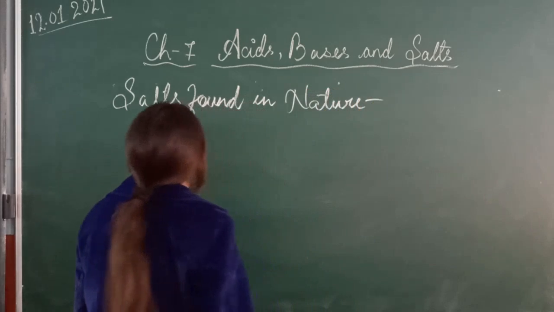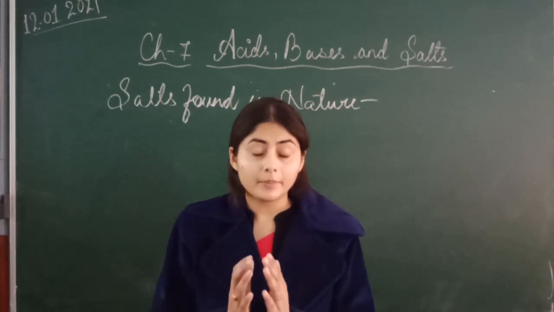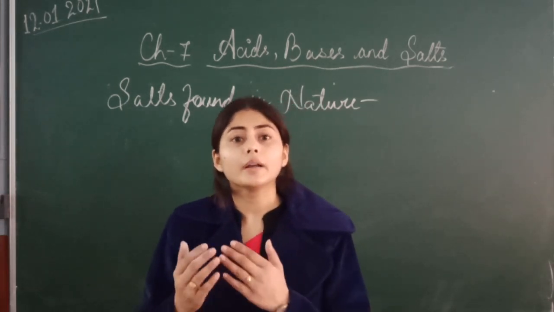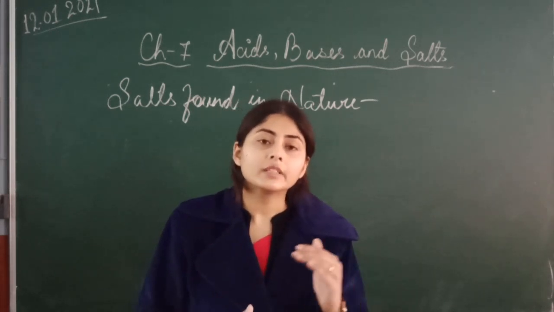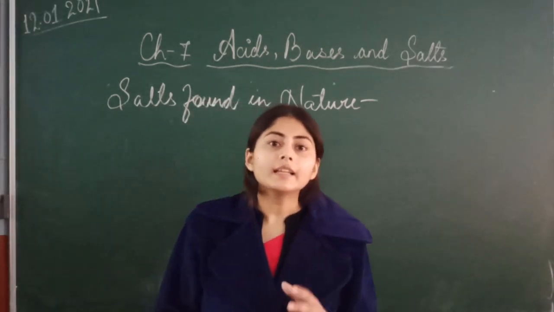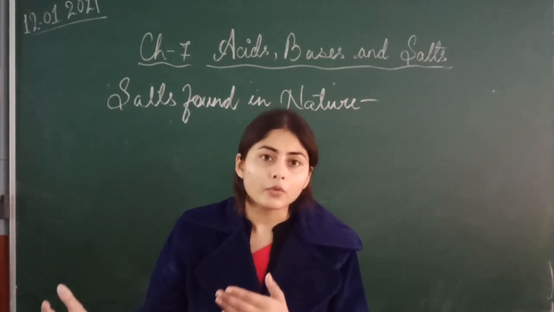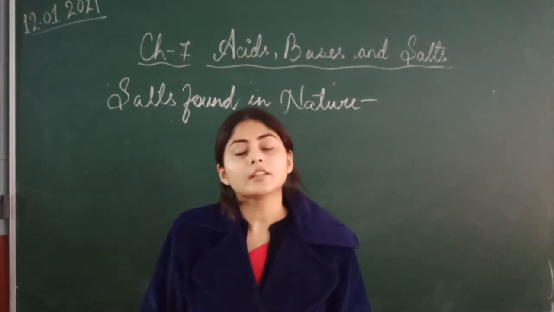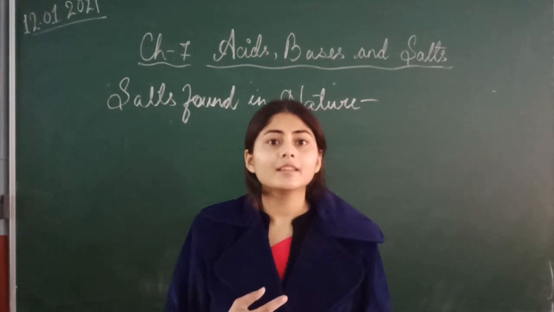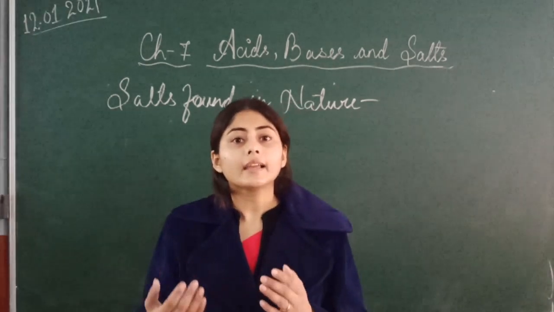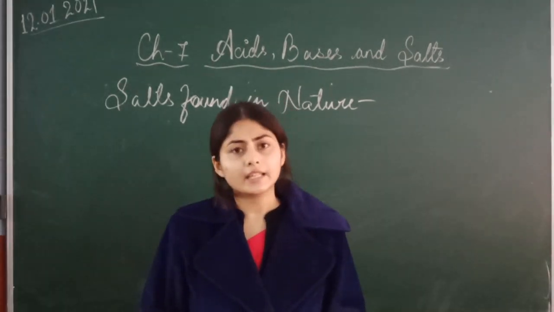Salts are mainly found in nature, in abundance. They are present in the earth's crust, in the soil, in the rocks, and salt is present in the sea and oceans. So we get salts in nature from the earth's crust. It is present in the soil in the form of rock, and in sea water. Salts like bromide, chloride, and iodide are present in the rock. Sulfates of sodium, potassium, and calcium are present in the sea water. So these salts we are getting from nature.